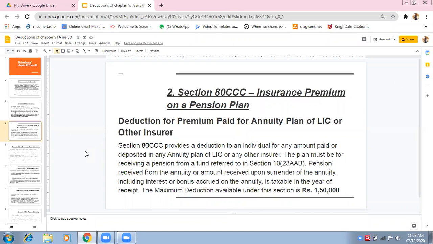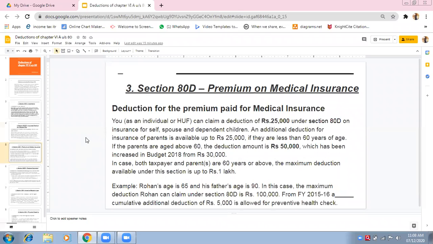Is it clear, everybody? Do you have any doubt? Is it clear? 80CCC? Yes, ma'am. Okay. 80CCC is related to pension plan.